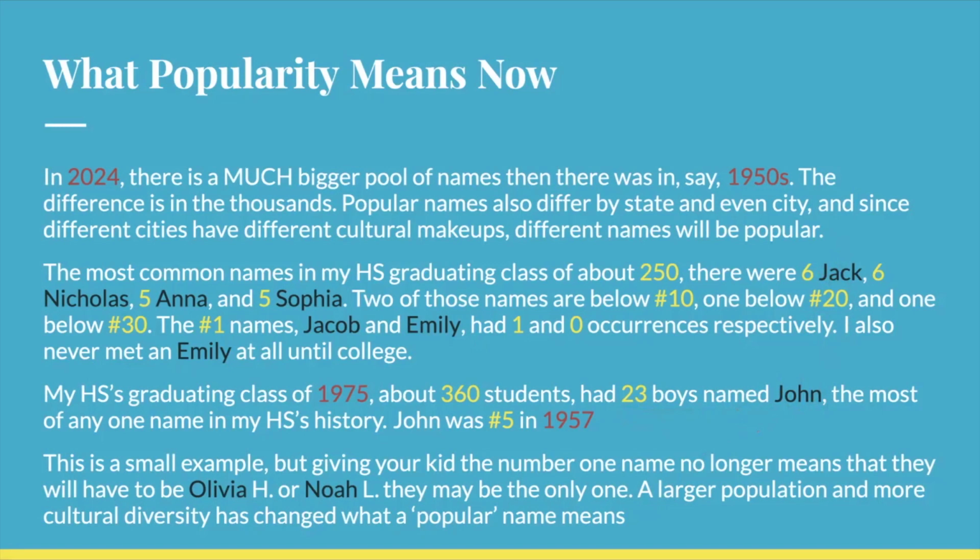A larger population and more cultural diversity as a whole has changed what a popular name means because we have so many more names these days. And yes, it does depend also on where you live. If you're sending your kid to a huge school, there's probably more of a chance that there will be more kids with their name, but they might not interact with them as much. But if they're in elementary school when their class has like 20 kids in it, they probably will be the only one. But it does depend on where you live.